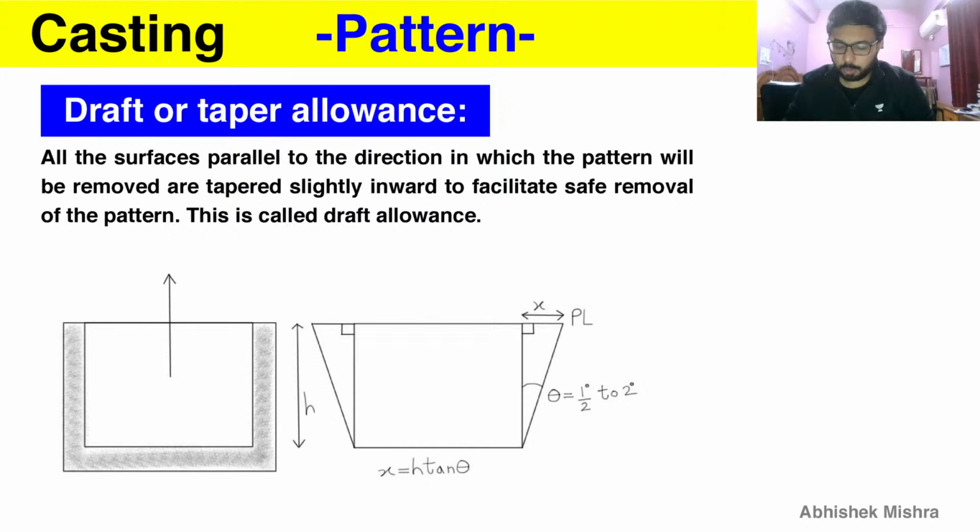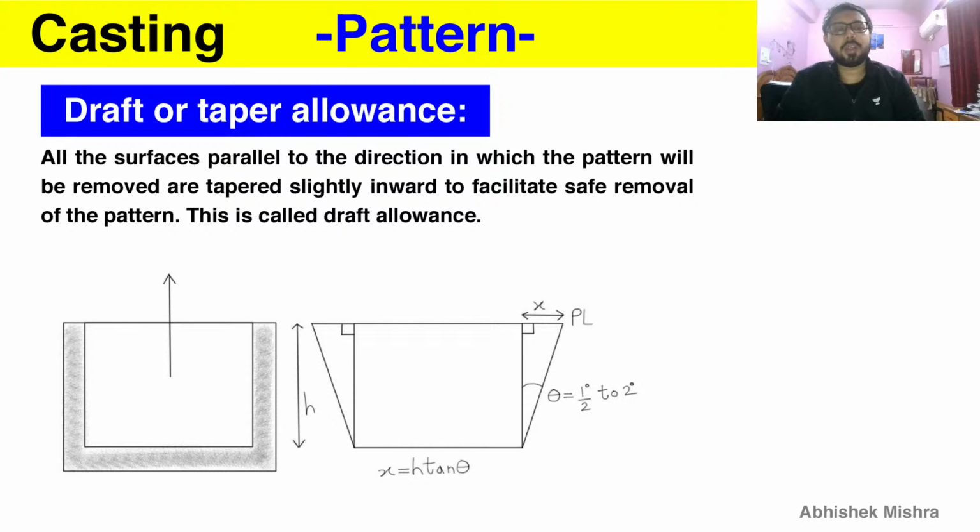So what we were discussing is x is equal to h tan theta, which will provide the value of this draft. This draft depends upon the vertical height h, and also on theta, which is the taper angle, which is half to 2 degrees. Generally it is given between this range.